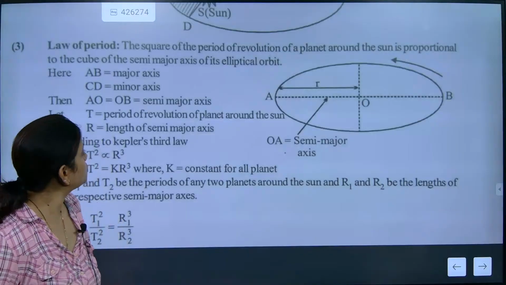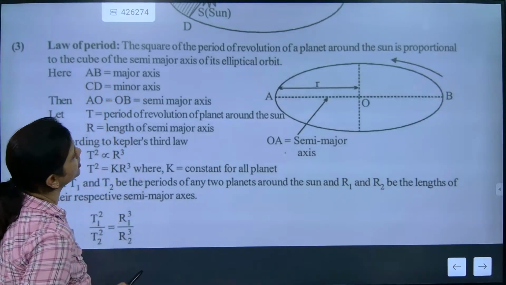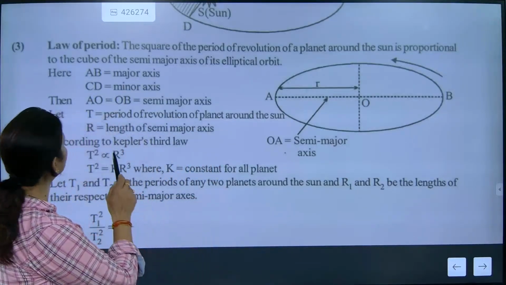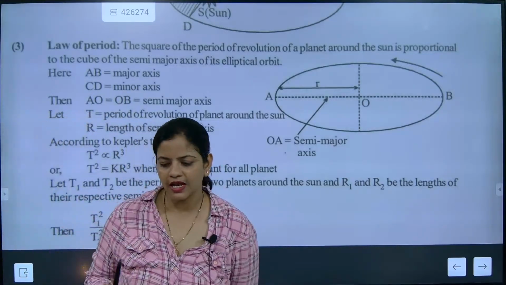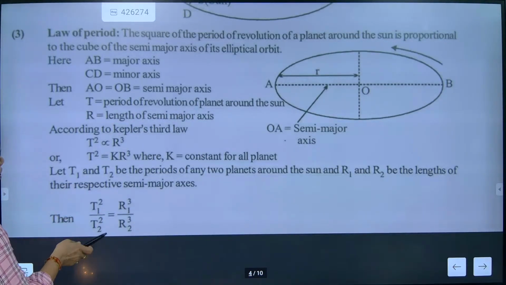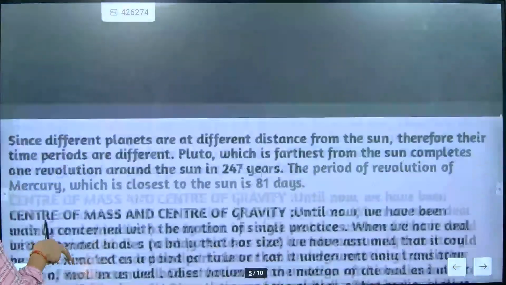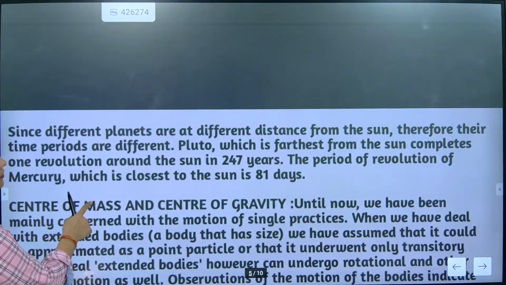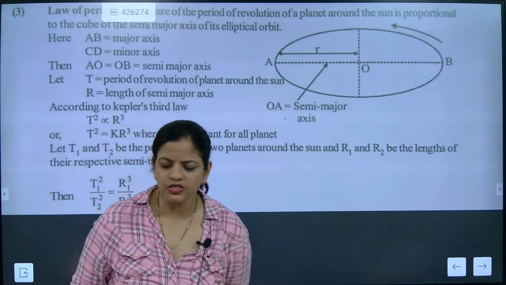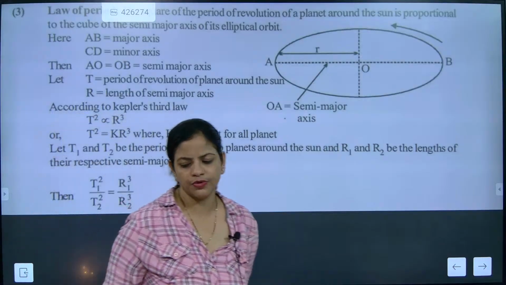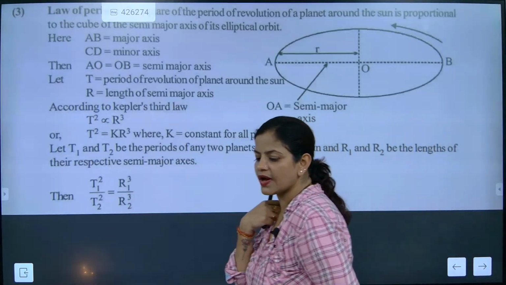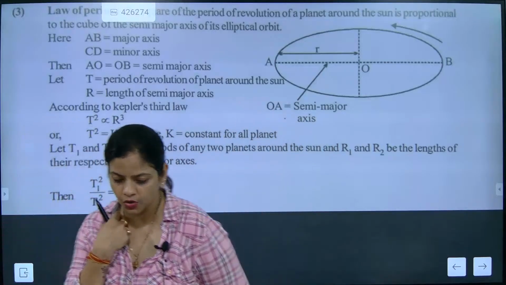Note down this one. So our second conclusion is law of period. The square of period of revolution of a planet around the sun is proportional to the cube of semi-major axis of its elliptical orbit. Got it? So now, beta, in shortcut, what we are going to remember? In shortcut, we are going to remember this: T square is directly proportional to R cube. This we must remember. T square is directly proportional to R cube. Got it?